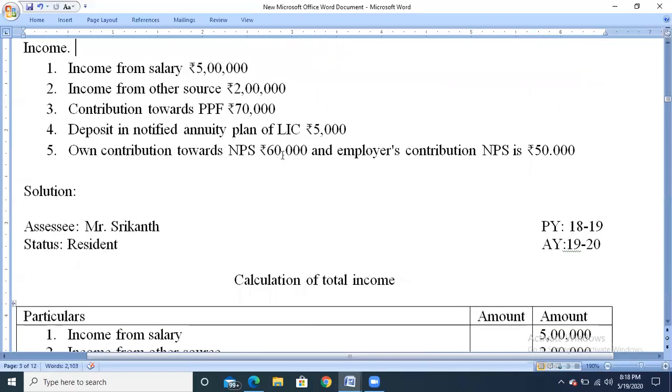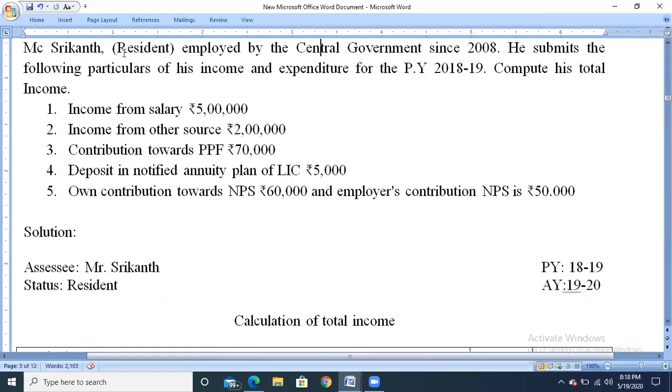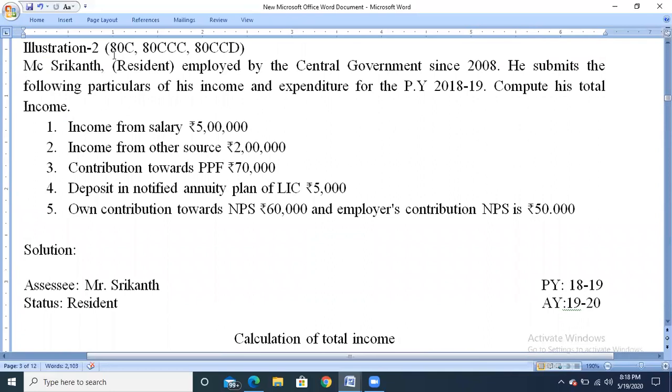Next, contribution towards PPF, that is 70,000. Any contribution to PPF, recognized provident fund, statutory provident fund can be claimed as deduction under section 80C. So contribution to PPF 70,000 will be claimed as deduction under section 80C. Next, deposit in notified annuity plan of LIC, rupees 5,000.